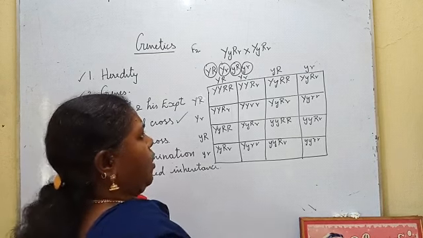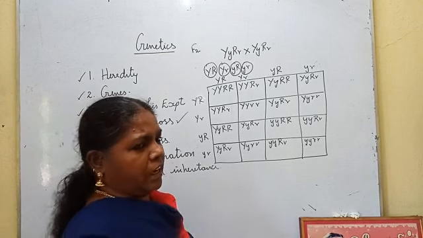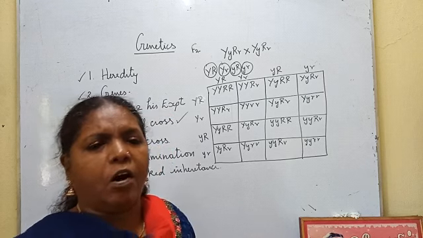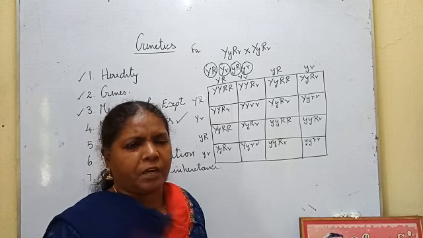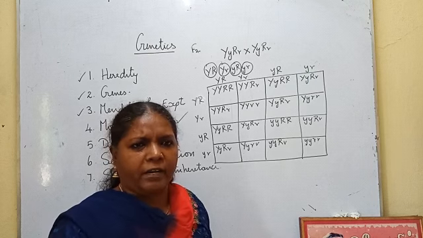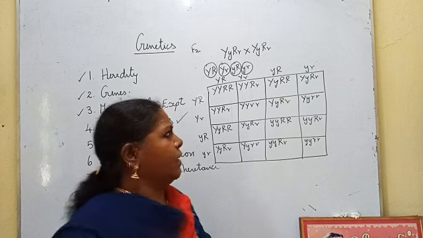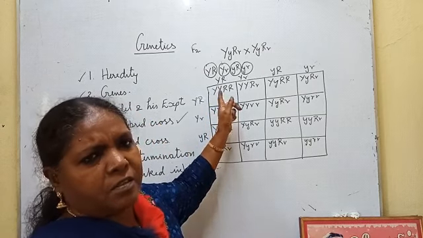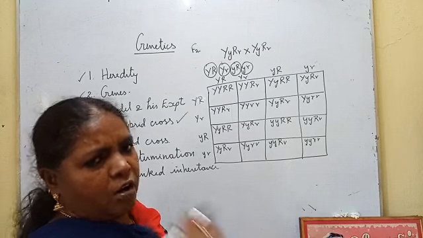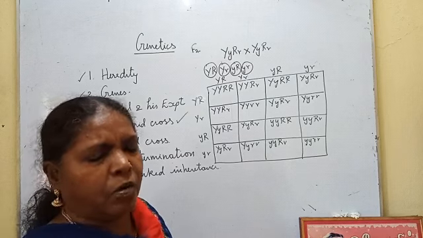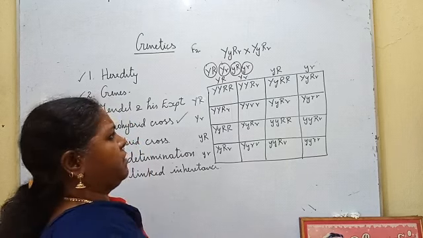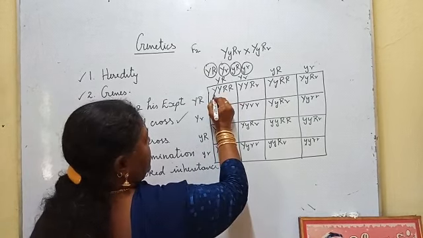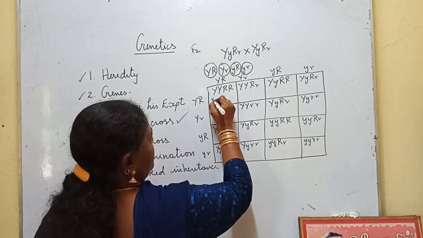Okay? Now, first we are going to see the color. I already told you whether one gene or 2 genes, one capital letter is there, that is the dominant character. Whether one capital Y is there or 2 capital Y's are there, capital Y is there means it is yellow color. Capital Y is not there, then it is green color. So first we are going to write the plant type with the color. This one capital Y is there, so yellow.